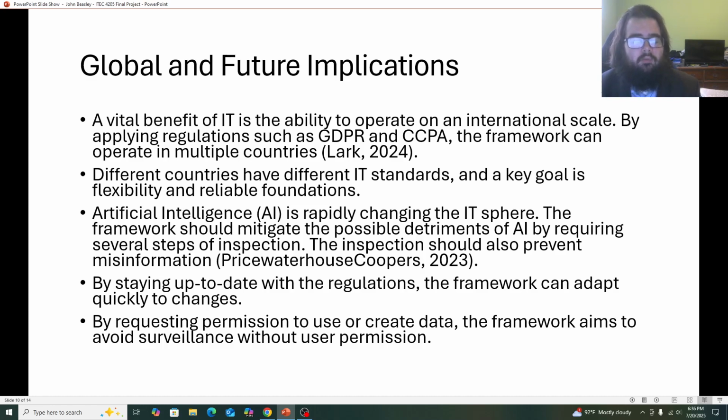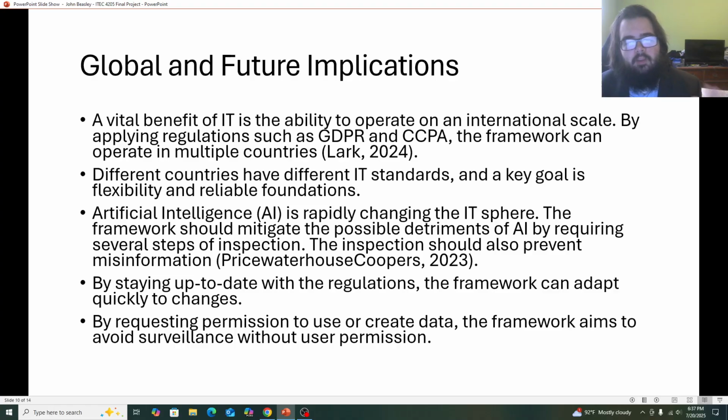With AI rapidly changing the IT sphere, we want to make sure that our framework is compatible with AI and that the AI follows our process. Is it being fair? Is it not giving misinformation? Is it being legal? We want to make sure that all of our inspections in the process chart can be applied to AI, which they should be able to.